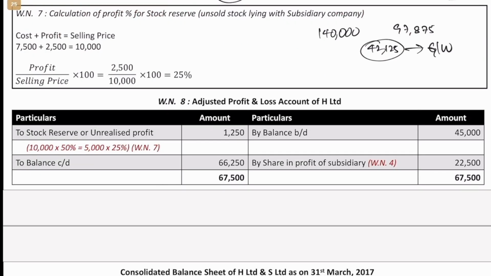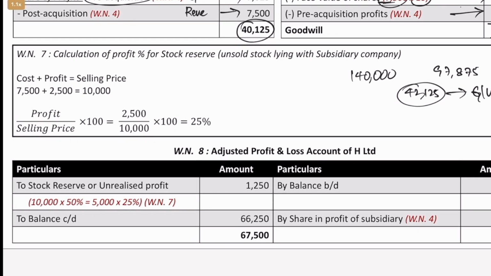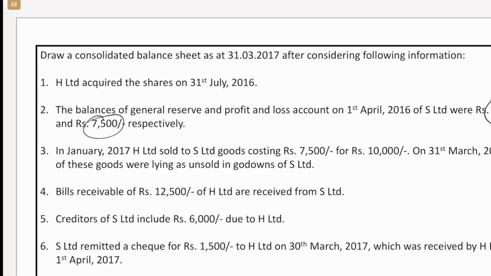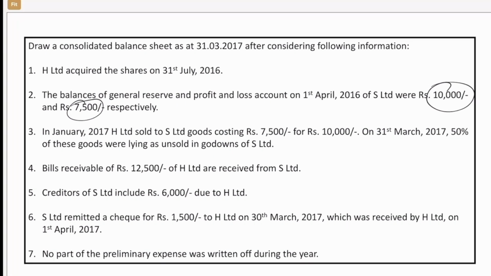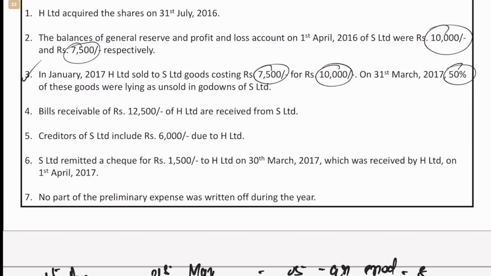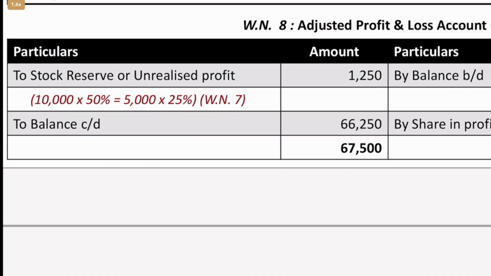So now finally we are proceeding towards the last working note, which is adjusted P&L, wherein we remove all the unrealized profit. So we'll have to go back to the additional information wherein they have mentioned what this transaction is all about. Adjustment number 3: in January, H Limited sold to S Limited goods costing 7,500 for 10,000. That means there's a profit of 2,500, and out of this 50% is still lying unsold in subsidiary company's books. So now let us account for that.